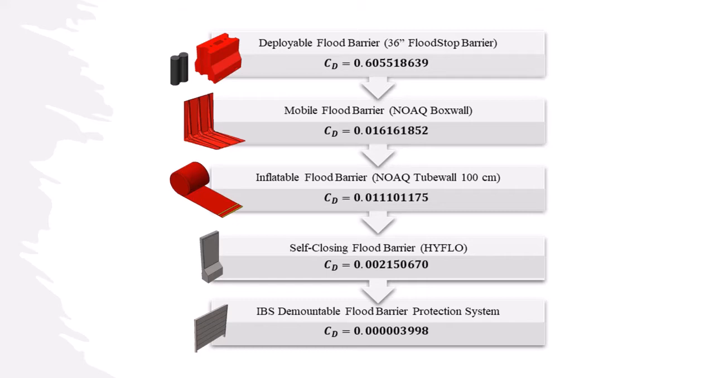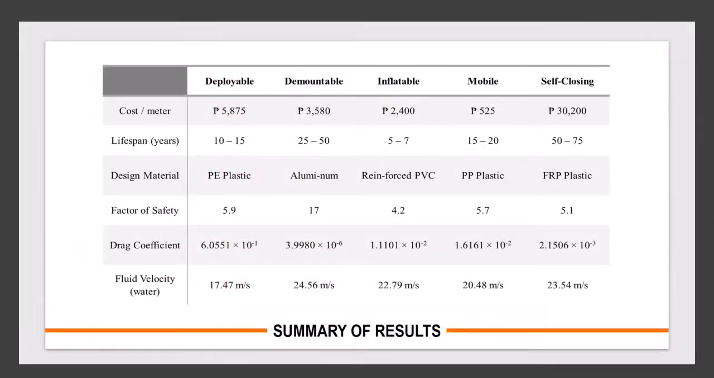It has a drag coefficient value of 0.0162 that can resist and reduce the velocity of flood flow, and with an overall good performance, costing only 525 pesos per meter, which can be used for up to 20 years.